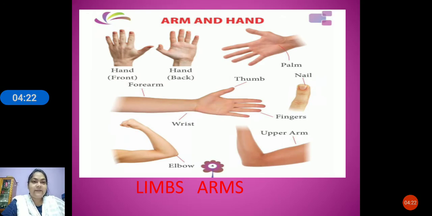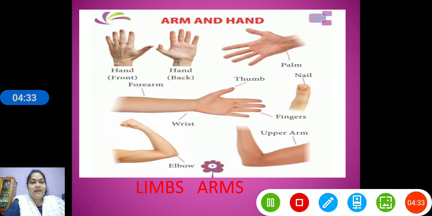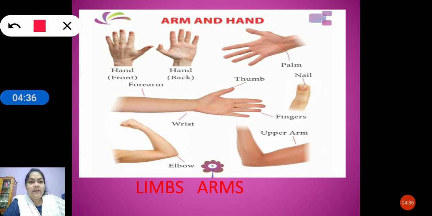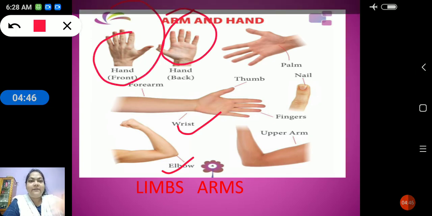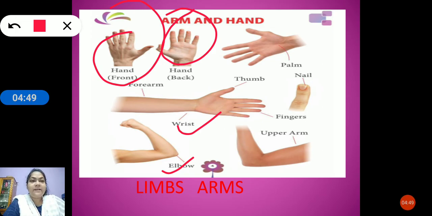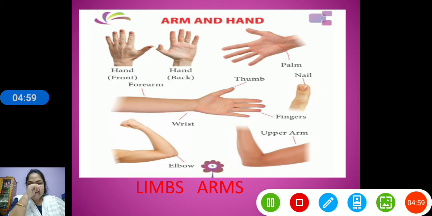Okay, now next we have the limbs. Limbs are our arms and legs. So what do we have under arms, let us see. We have the elbow. Then the wrist is there. Then we have the hand, children. Then we have fingers and also nails. Okay, did you get me, children? Once again I will be sharing so that you can get a clear idea.